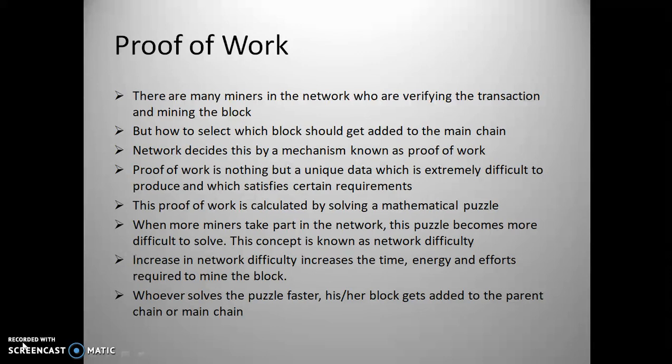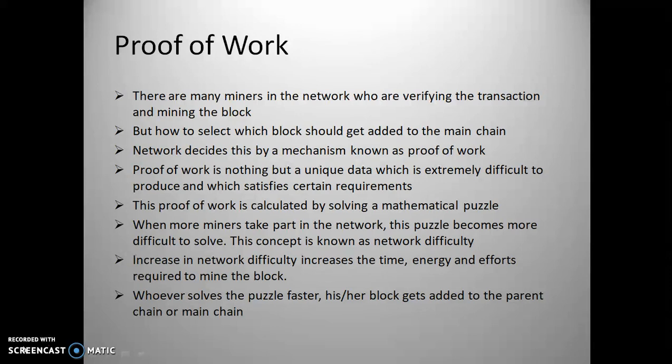The network itself decides this by a mechanism which is known as proof of work. Proof of work is nothing but a unique data, or a unique number, known as a nonce, which is extremely difficult to produce and which satisfies certain requirements. That number is calculated by solving a mathematical puzzle. In the initial days of Bitcoin mining, it was very simple to calculate that number, which is the proof of work.